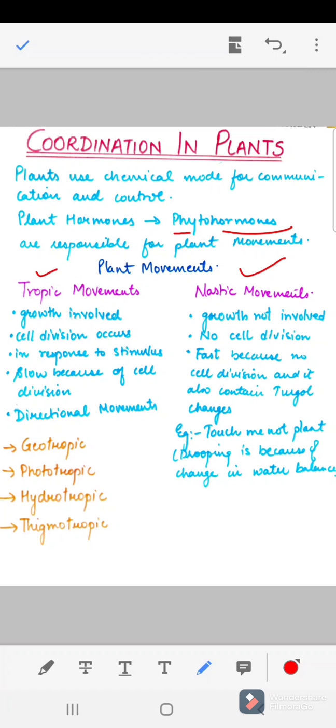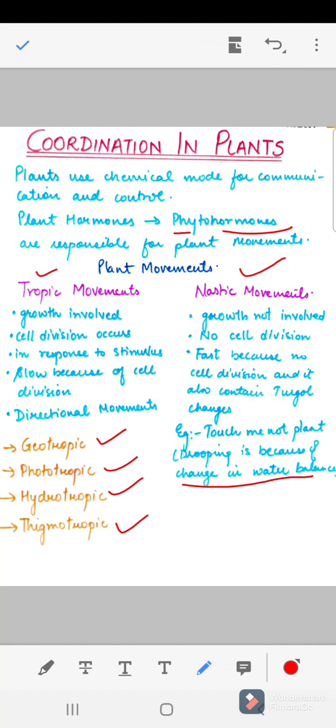For nastic movements, we have the famous example of the touch-me-not plant. I am expecting that you all know about the touch-me-not plant. Whenever we touch that plant, the leaves droop or fold in, right? And this drooping is because of the change in the water balance, which is nothing but turgor changes, right?